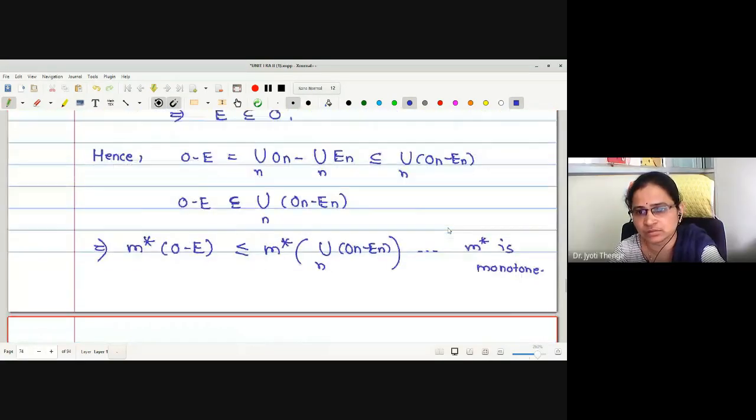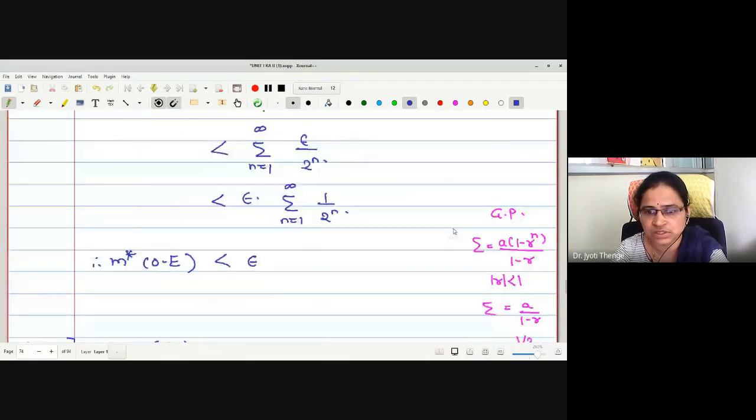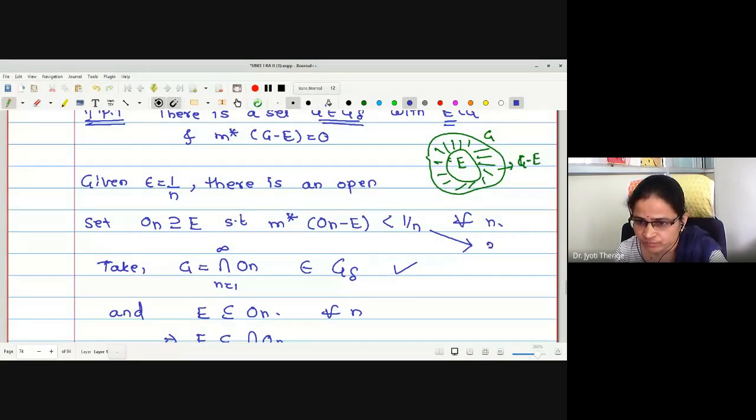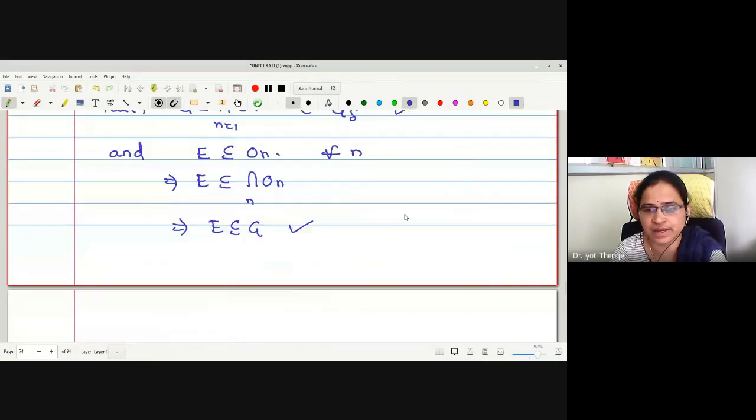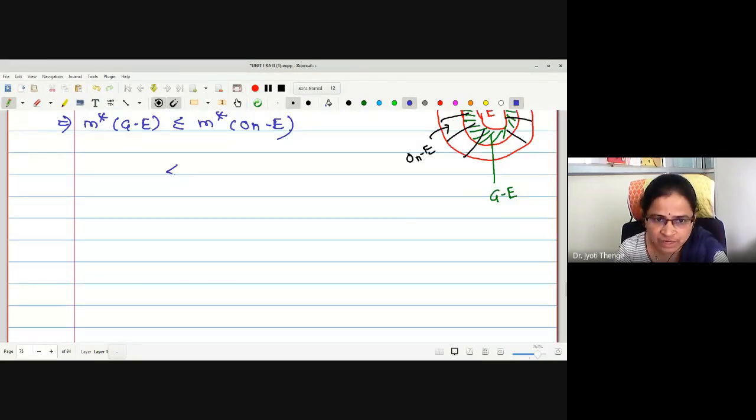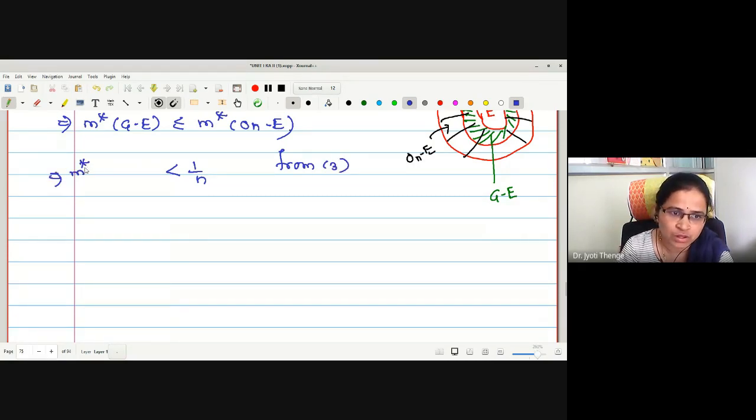Let me give it as 1 by N. ON minus E is less than 1 by N. Therefore, m star of G minus E is less than 1 by N for all N.